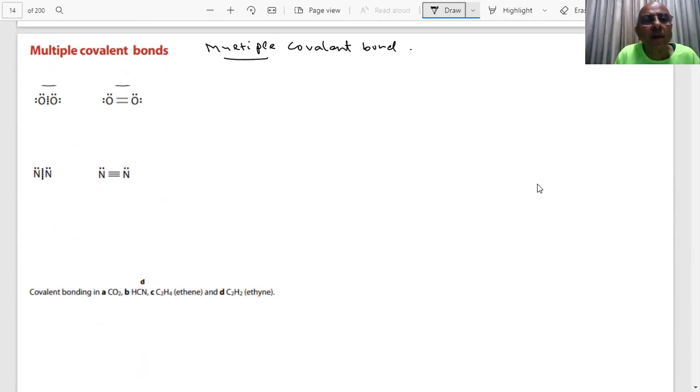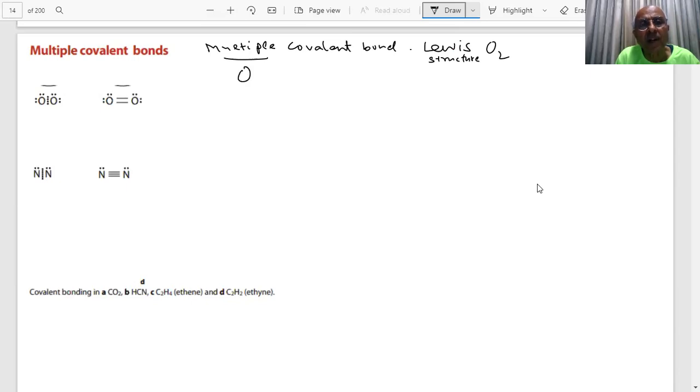Multiple covalent bonds. Okay, I said draw the Lewis structure for O2. How will you draw? Okay, you have 1 minute to answer the question. There are 2 oxygen atoms. You have to draw for the oxygen. First, you draw the structure. I am saying draw the Lewis structure of O2. I'm not talking of lone pairs, anything like that. I'm saying draw the Lewis structure of the oxygen molecule. How will you draw?